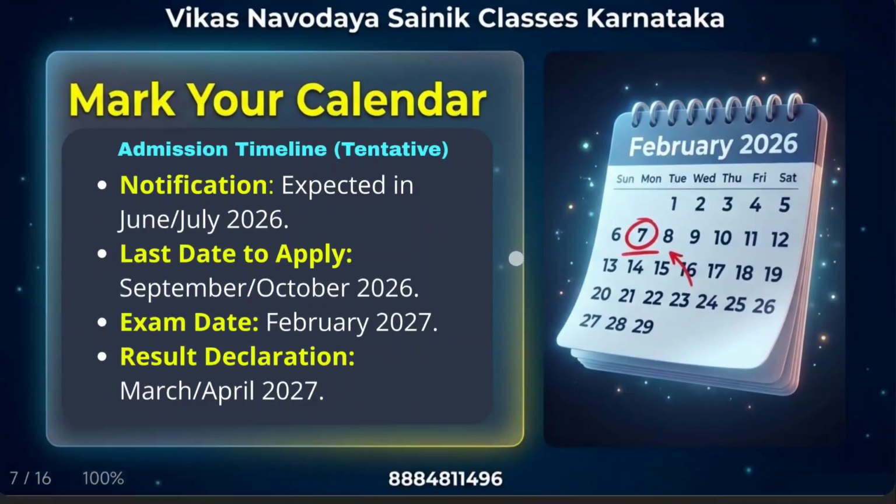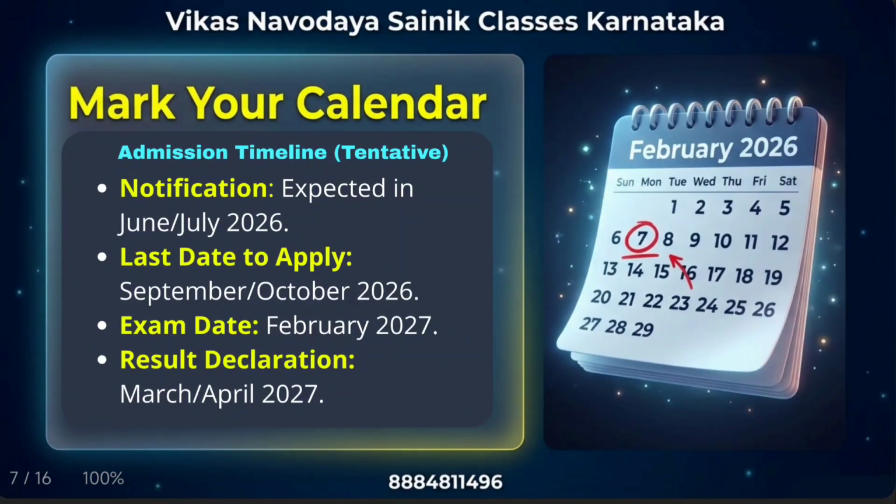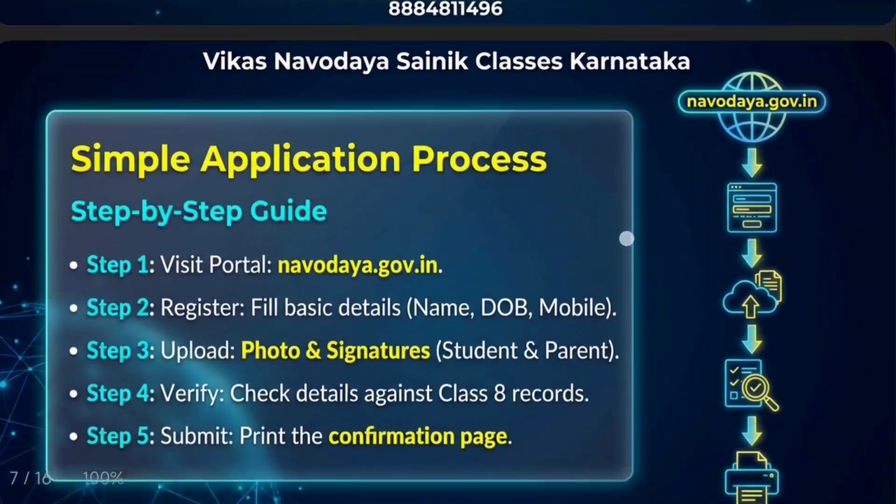Make your calendar ready. These are the scheduled dates, that is, tentative dates for this entrance examination. The notification is expected in the month of June or July 2026. The last date to apply is September or October of 2026. The exam will be held in the month of February 2027 and the results will be declared in March or April 2027.